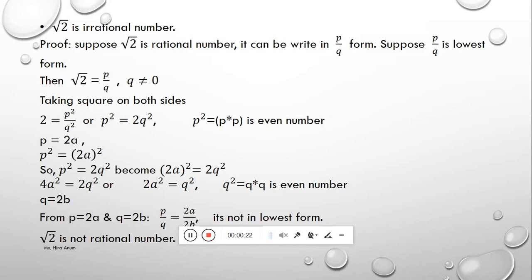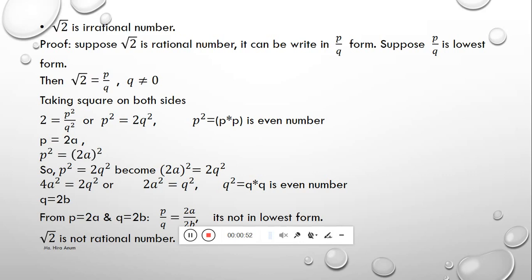We suppose P over Q is in the lowest form, then radical 2 equals P over Q, Q does not equal 0. Taking the square on both sides, it becomes 2 equals P square over Q square. Shifting Q square to the left side, it becomes P square equals 2Q square.